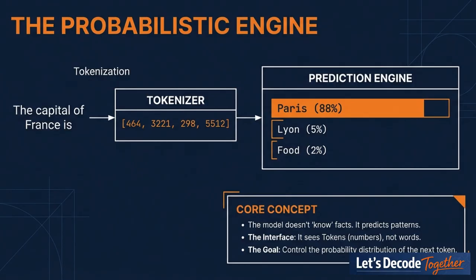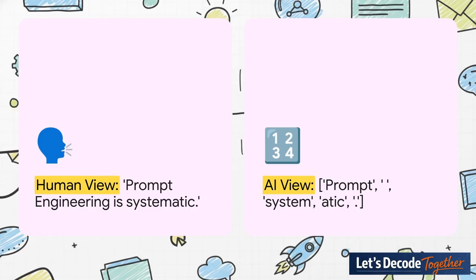The AI is basically a probability engine. Think of it like a hyper-advanced version of your phone's autocomplete, just predicting the most likely next number or token in a sequence. And this is literally how the model sees it. The phrase "prompt engineering is systematic" isn't a single idea to the AI. It becomes this sequence of tokens. You see "prompt," then a space token, then "engineering." And look, it even breaks up "systematic" into "system" and "attic." This is why your exact wording is so critical. You're not just talking, you are directly influencing a mathematical process.